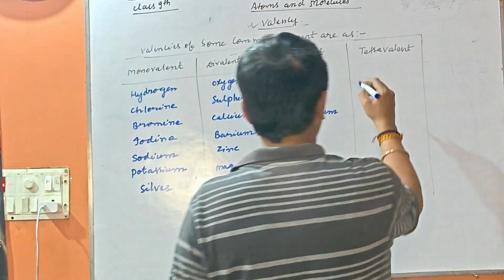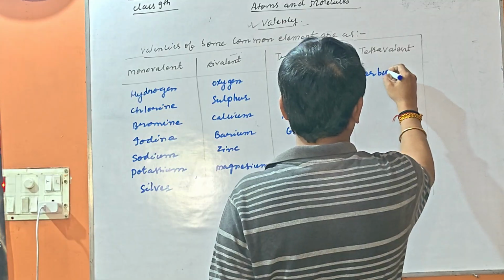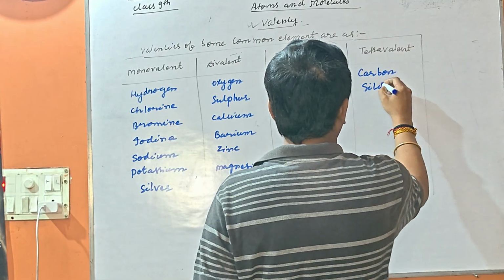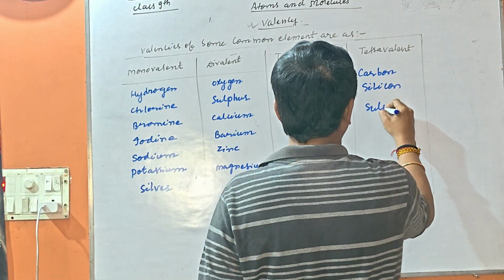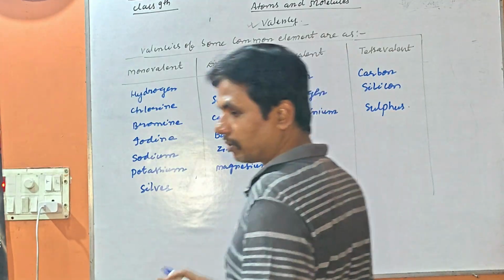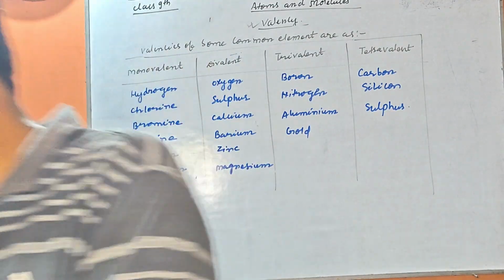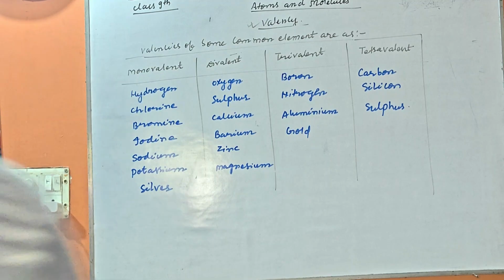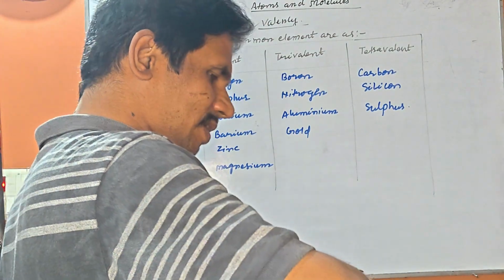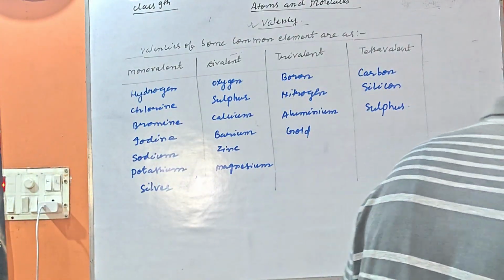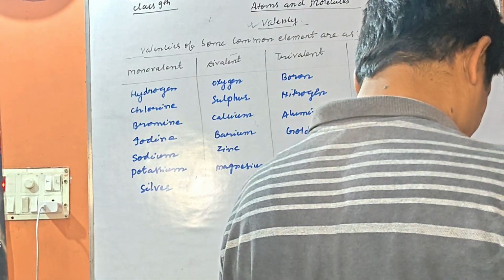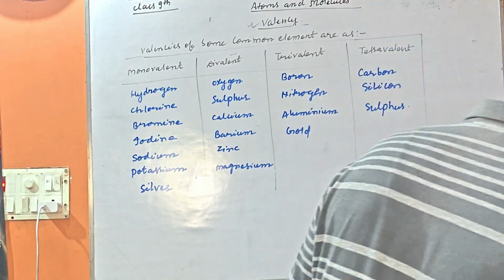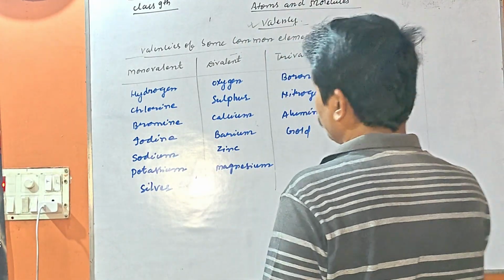And what are the tetravalent? Carbon, silicon and sulfur. So my dear student, it is quite clear about these things. You must always keep in your mind that these are the things you have to always remember from the discussion point of view.